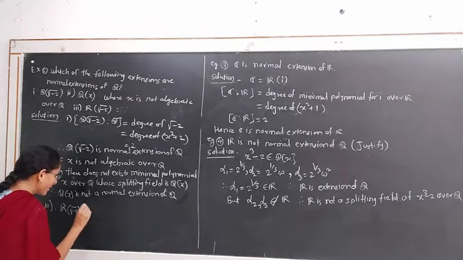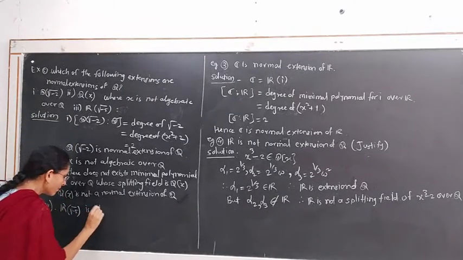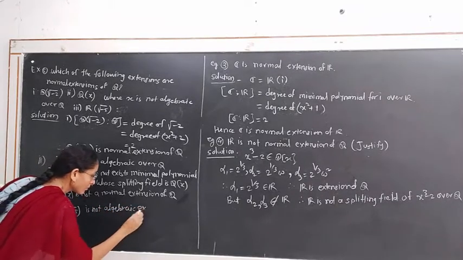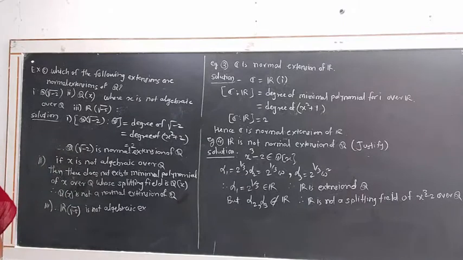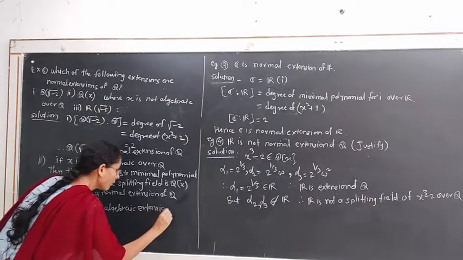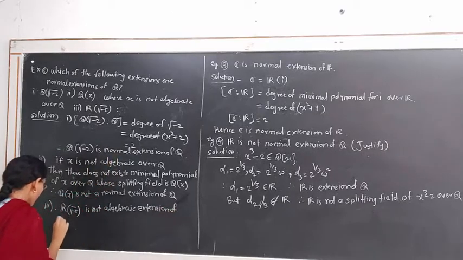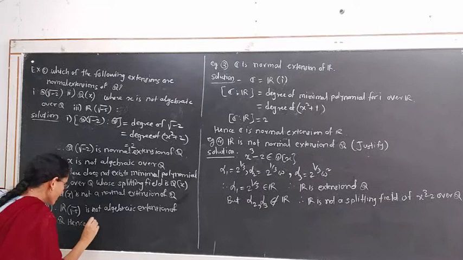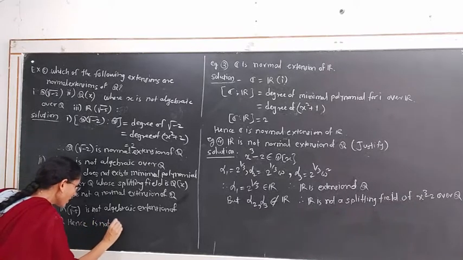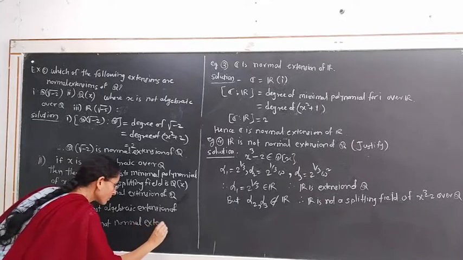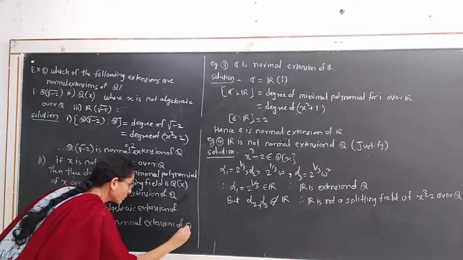Hence, it is not a normal extension of Q.